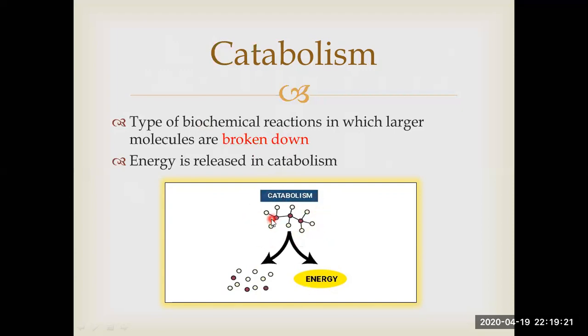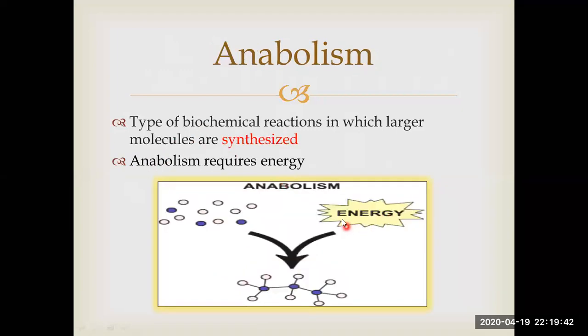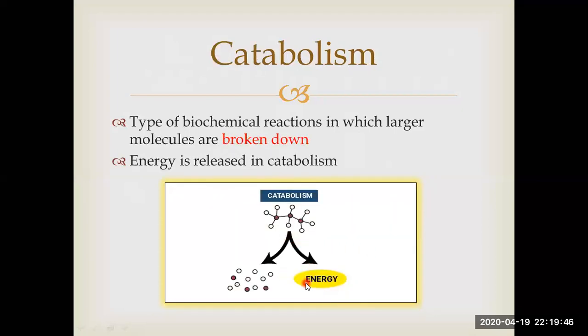All the bonds that are formed between these white and red molecules break down, and as a result, all these small molecules or beads separate from each other because no molecules are bound to each other. You see here energy is released in catabolism because that energy is utilized to make bonds. When these bonds break, obviously this energy is released.